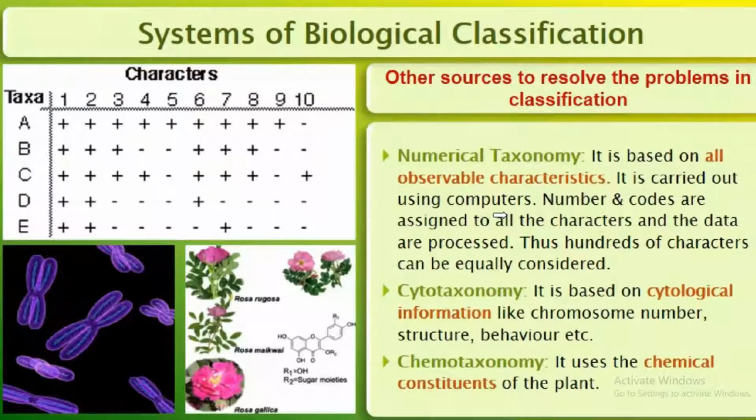Then cytotaxonomy. It is based on cytological information like chromosome number, structure, behavior, etc. And the third source is chemotaxonomy. It uses the chemical constituents of the plants.